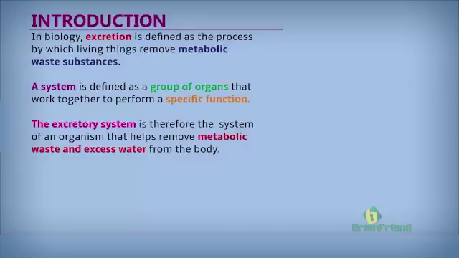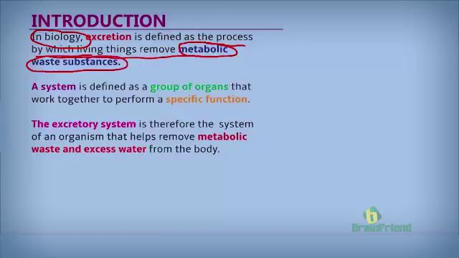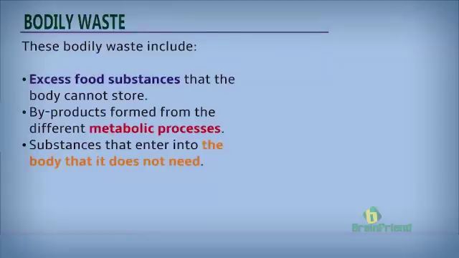First and foremost, what is excretion? Excretion in biology basically is defined as the process by which living things remove metabolic waste substances from within them. What are systems? A system is defined as a group of organs that work together to perform specific functions. Therefore, an excretory system is simply a system in which an organism removes metabolic wastes and excess water from its body.